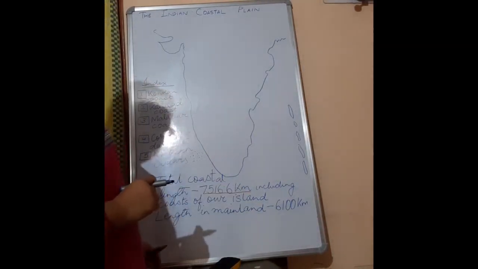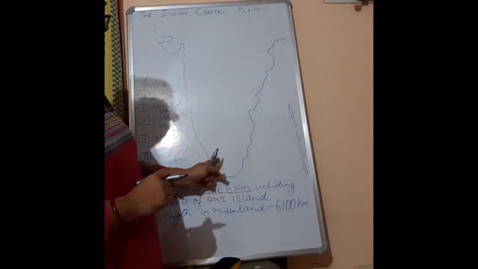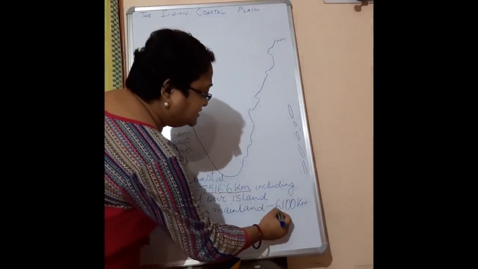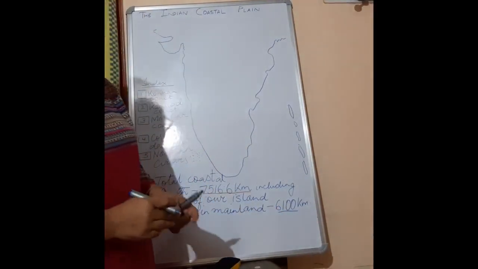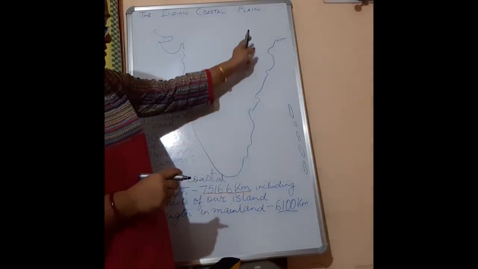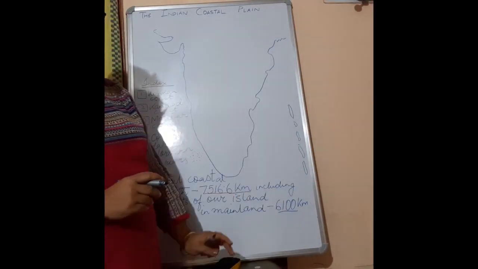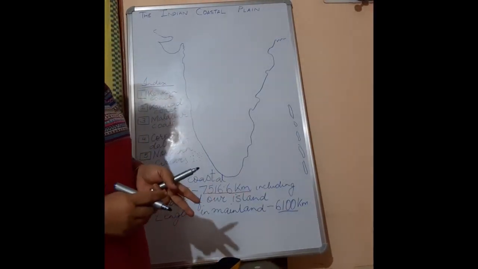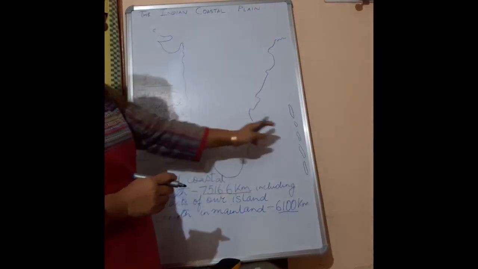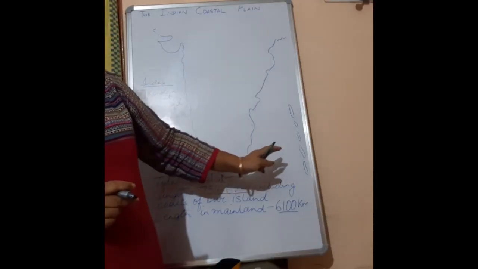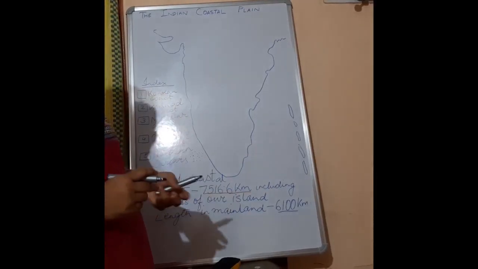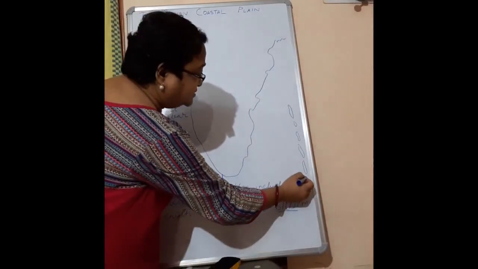But the mainland, that is the main India, covers a distance of just 6,100 kilometers. So the length of the Indian coastline in the Indian mainland is 6,100 kilometers, but in the Indian Union, that is our Indian mainland plus the island groups together, that makes the Indian Union, it is 7,516.6 kilometers.